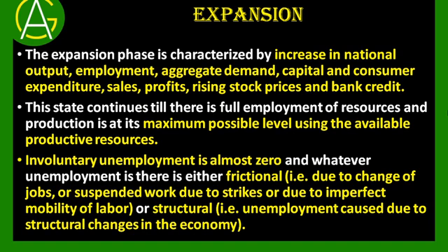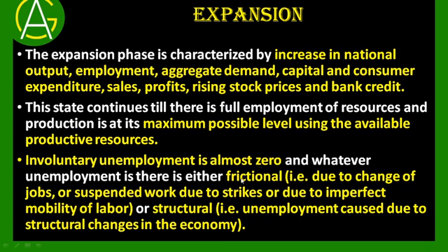There may be involuntary unemployment. Involuntary unemployment is also almost zero. Whatever unemployment is there, it may be either frictional unemployment or structural unemployment. Those people who are willing to work, they will get their jobs. So involuntary unemployment is almost zero.